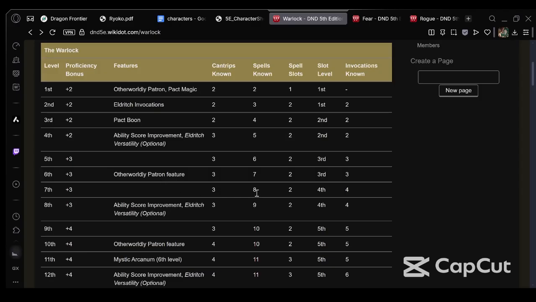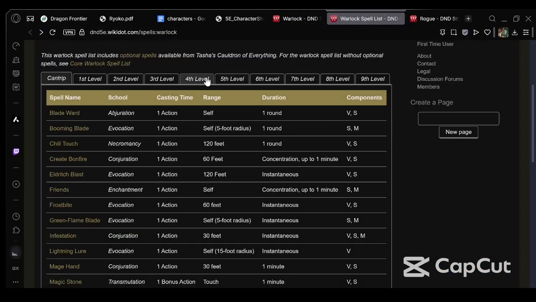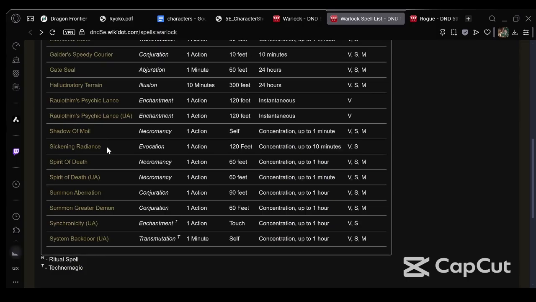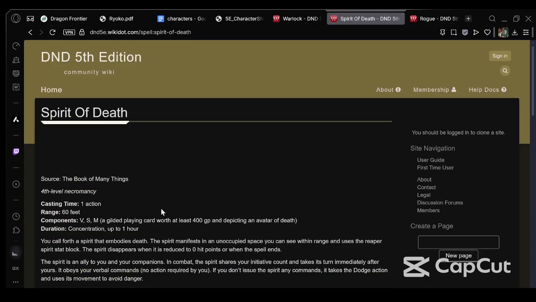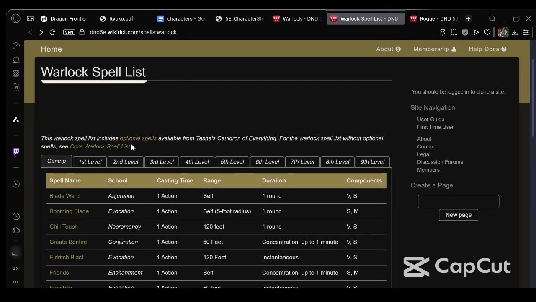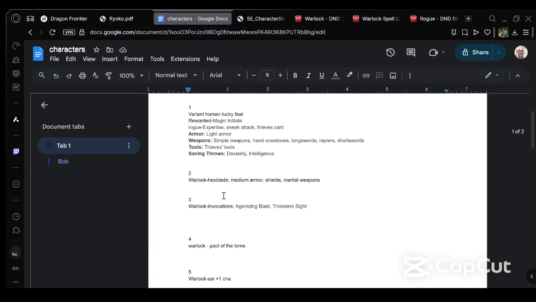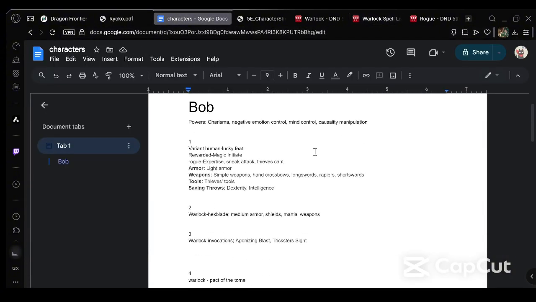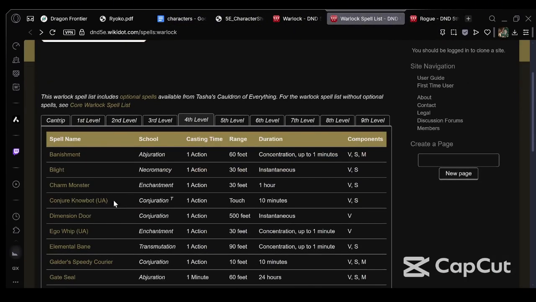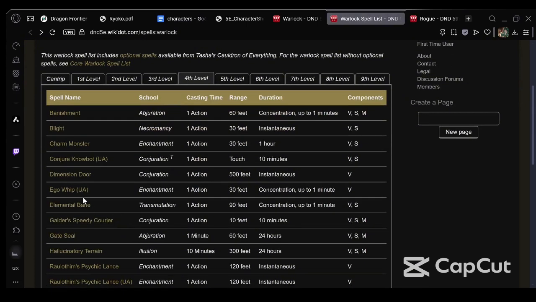Let's go with... So first off, he knows another 4th level spell this time. What 4th level spell do I think he would know? What's Speed of Death? Hold on. No. Nothing. I don't want anything to add, because he's not really a summoner. If I look at his character, it's charisma, negative emotional, mind control. Is there anything that does causality? Or is that even higher level? I can't remember. Banishment, Dimension Door is pretty funny.